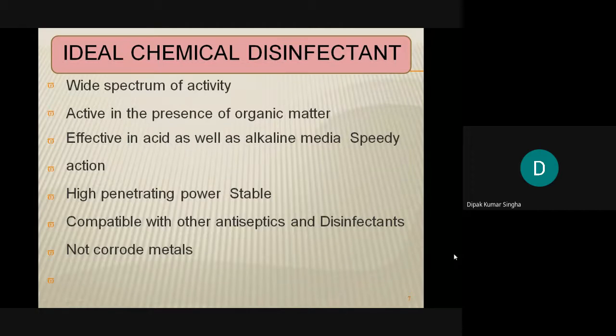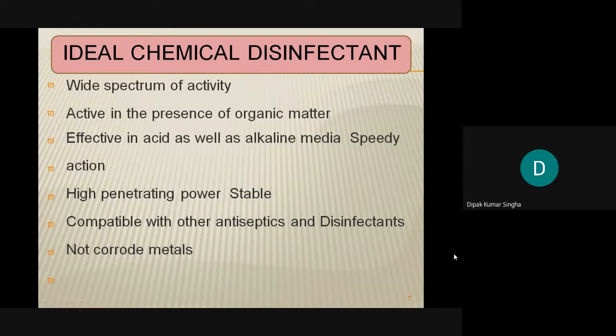This is the main property, not only for disinfectants but for other chemicals. When it is used singly it is okay, but when you use it simultaneously with other chemical compounds, its action cannot be hampered or reduced. Sometimes synergistic action, that means potentiation, will be acceptable, but there should be no hampering or any other interaction with other chemicals, and it should not corrode the materials.